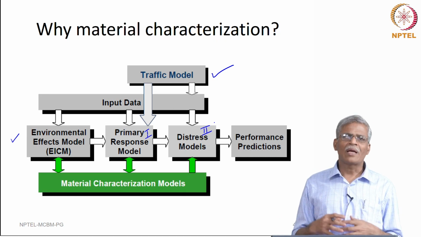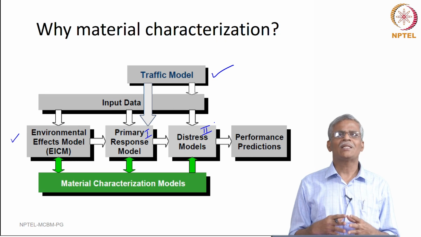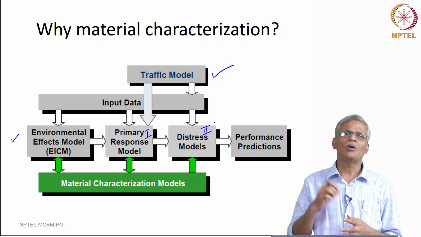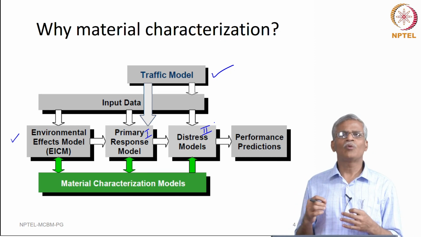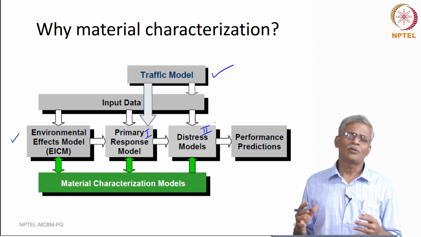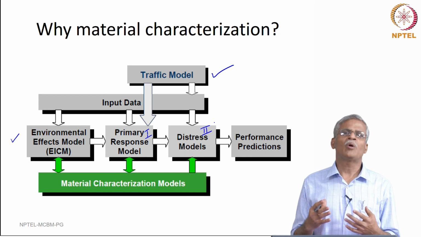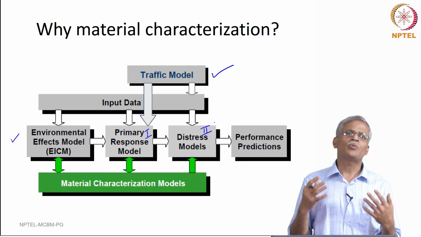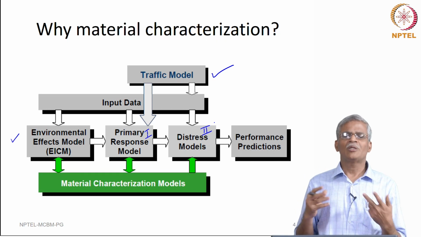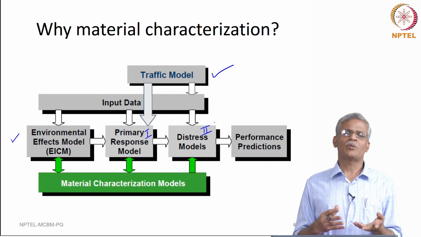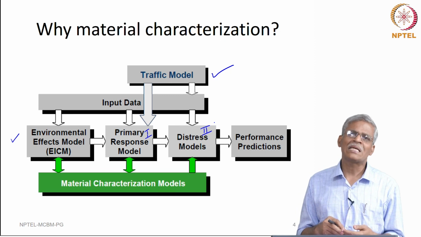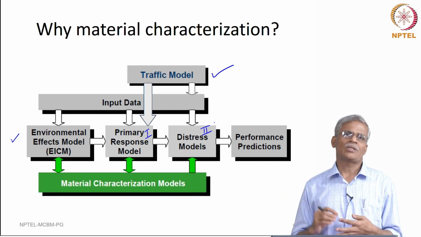Now, for doing all these things, it is necessary that the characteristic features of the material are known well beforehand. For instance, what is the modulus value should I use for my stress strain response? If you speak to any pavement engineer, especially when they are talking about bituminous pavement, they are going to say that they use a layered linear elastic theory for stress analysis.